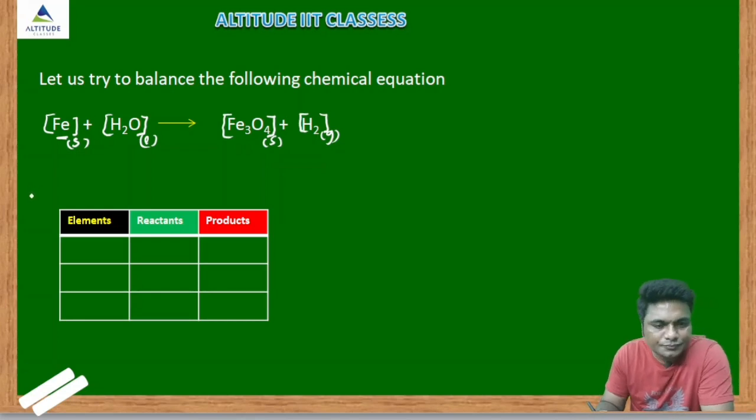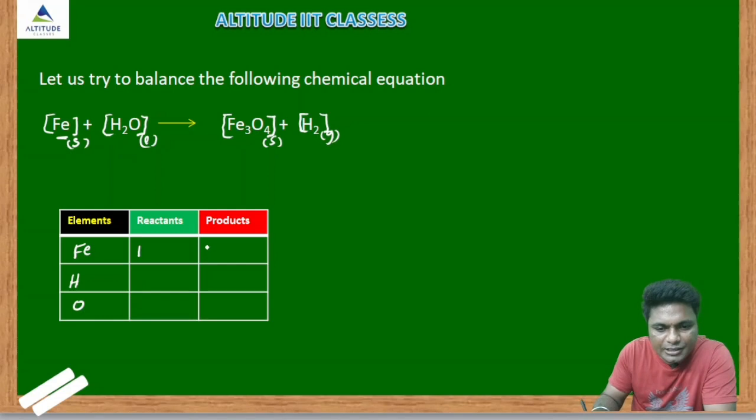Now take a table, and write the elements, reactants and products. How many types of elements are present here? Iron, hydrogen, oxygen, these 3 types of elements are there. On the reactant side, how many iron atoms? Only 1. On the product side, Fe3, 3 are there. Hydrogen: here 2 are there in the reactant, H2O, and here hydrogen also 2, okay, no problem. Oxygen on the reactant side is only 1, but on the product side, in Fe3O4, 4 are there.